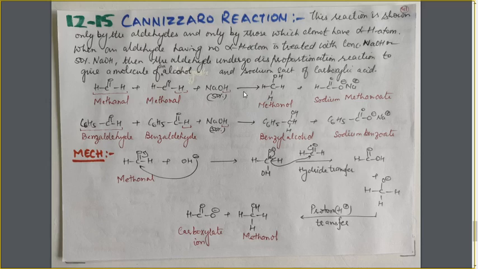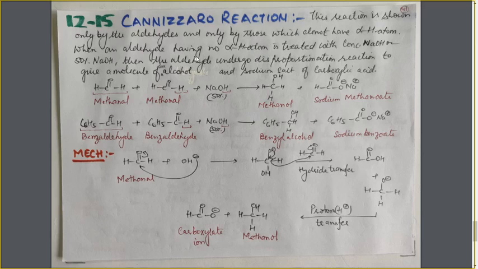This is the major difference from the aldol condensation. In aldol condensation, both aldehyde and ketone participate. Here only aldehyde. In aldol condensation, the aldehyde and ketones are having the alpha H atom. Here they are not having the alpha H atom. So in Cannizzaro reaction, only the aldehyde will participate which are not having the alpha H atom.